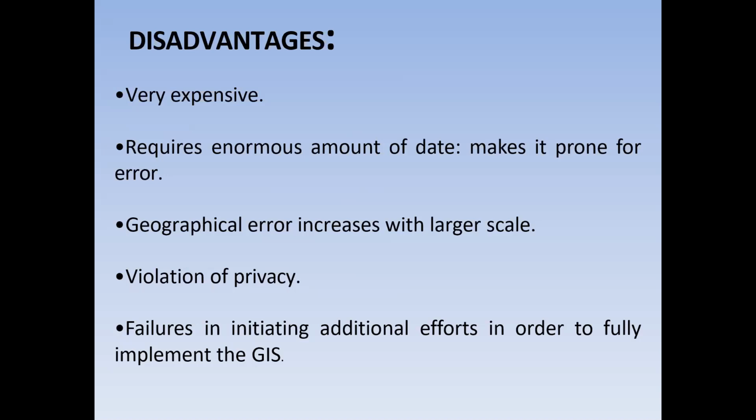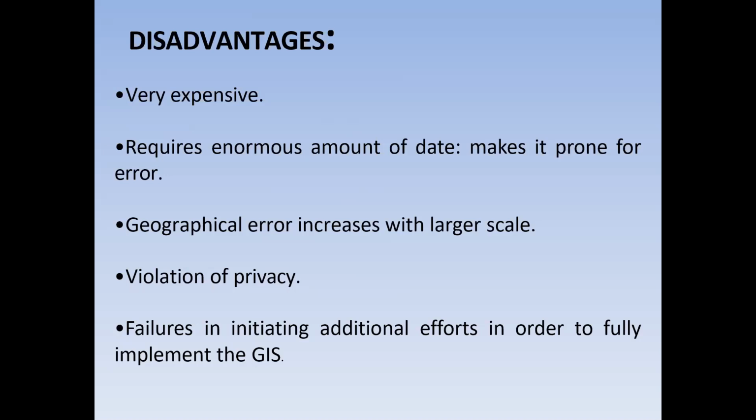Geographical error increases with large scale. See, with any large picture, the picture is automatically not clearly visible. This is a disadvantage of geographical information system.